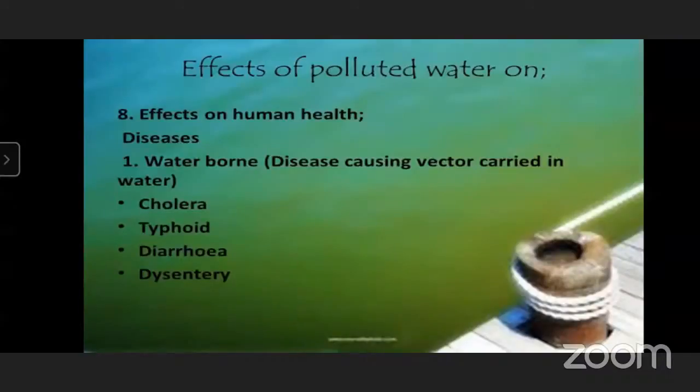If fish are in this water, they will also die. Such water is not good for fish, and fish will die or they will get disease. So we have to keep our water pollution free.